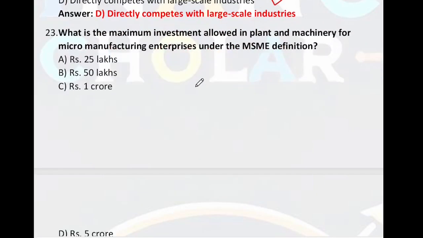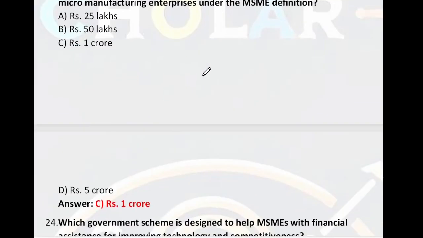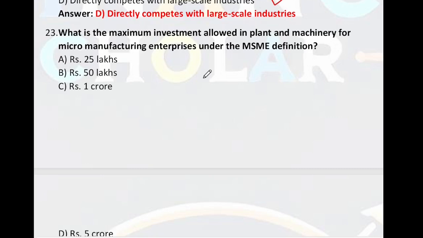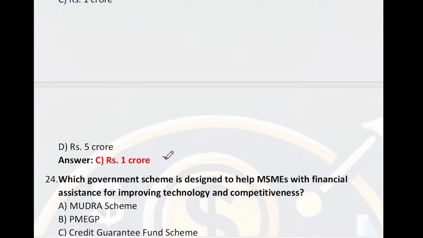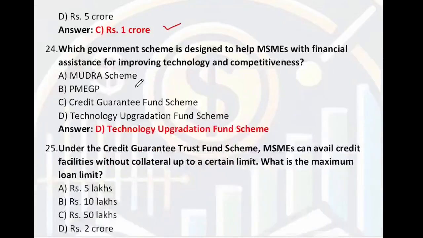What is the maximum investment allowed in plant and machinery of micro manufacturing? 25 lakh, 50 lakh, 1 crore, 5 crore. So, for plant and machinery of micro enterprises, the maximum investment is 1 crore. So, the right answer is 1 crore. Which government scheme is designed to help MSME with financial assistance for improving technology and competitiveness? So, the scheme name is Technology Upgradation Fund Scheme.